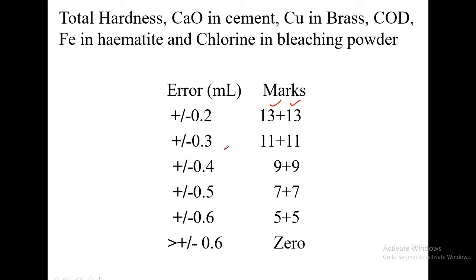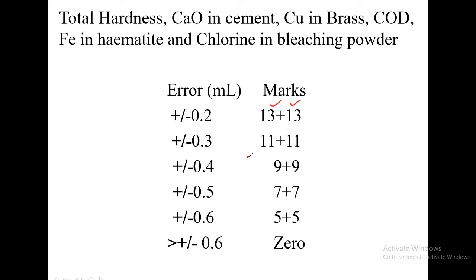But if the error is plus or minus 0.3, this error we check from the correct value. We compare your titer value with the correct value, and after verifying, we calculate the error. If the error is plus or minus 0.3, each trial will get 11 marks.